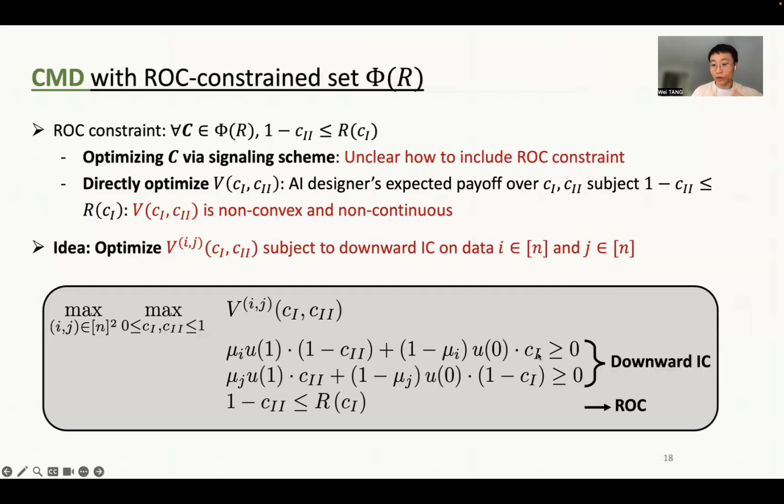Here, the first two constraints capture the downward IC constraint for the particular data pair, and the last constraint is a convex constraint specified by the ROC curve. By doing this, we can show that this is a convex program, and we have a set of convex programs to solve for the optimal confusion matrix under this ROC constraint set.